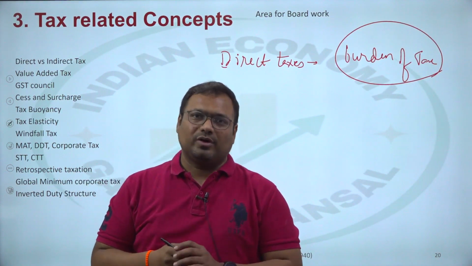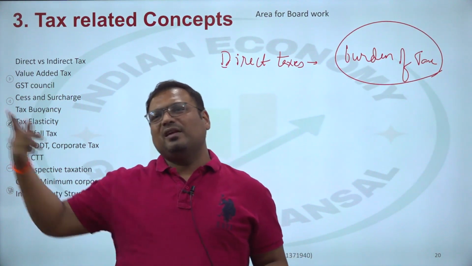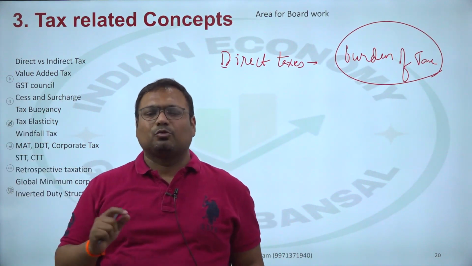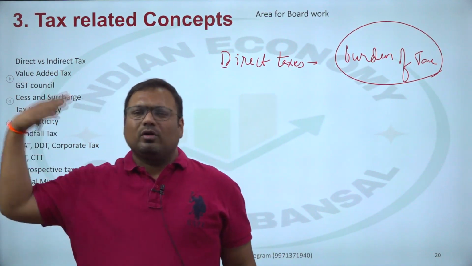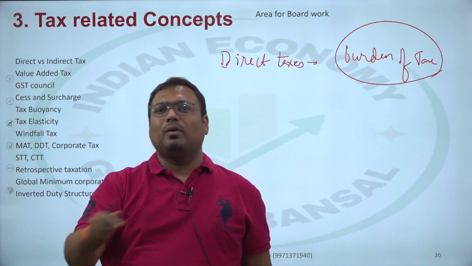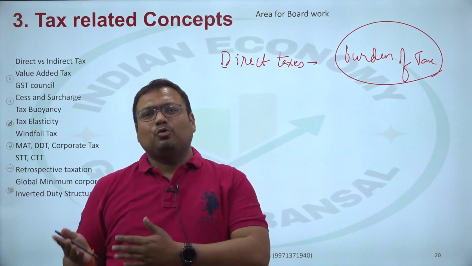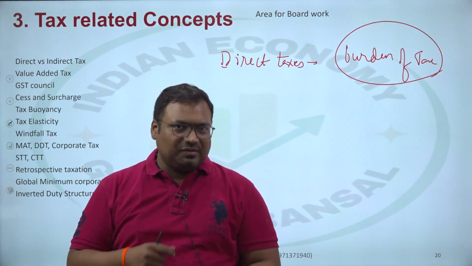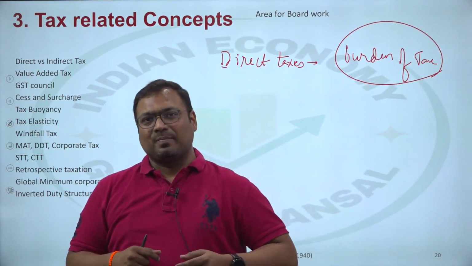If you go to a restaurant and eat food, you pay GST on your bill. You do not pay the tax to the government, but you pay that tax to the restaurant owner. The restaurant owner will later pay it to the government. So even though the tax is paid by the restaurant owner, the burden is on someone else. So where the person who is paying the tax is able to shift the burden on someone else, then it is an indirect tax.